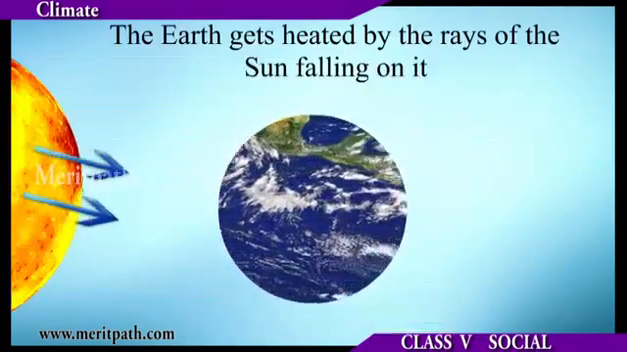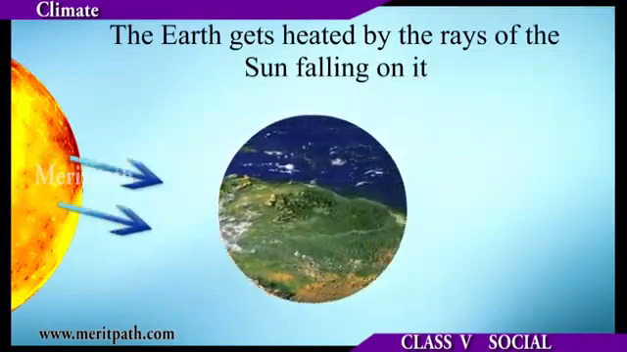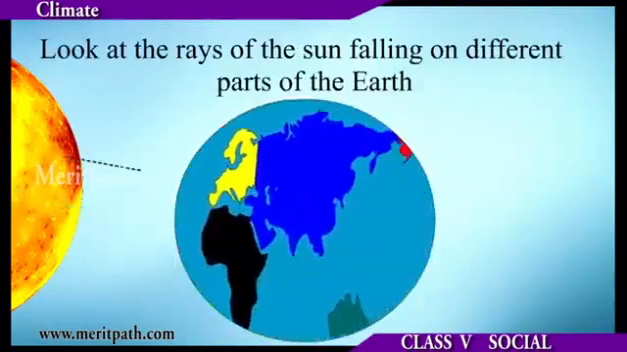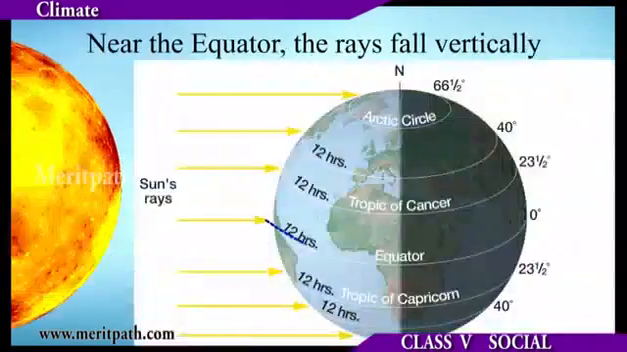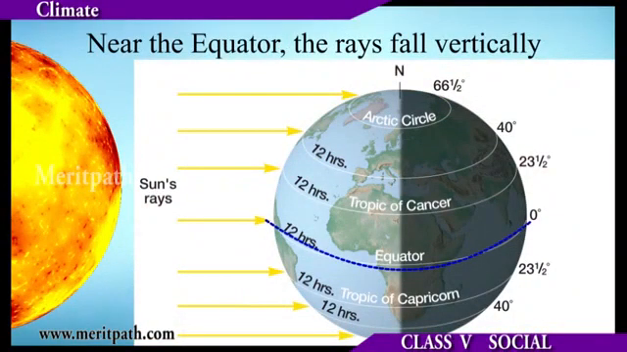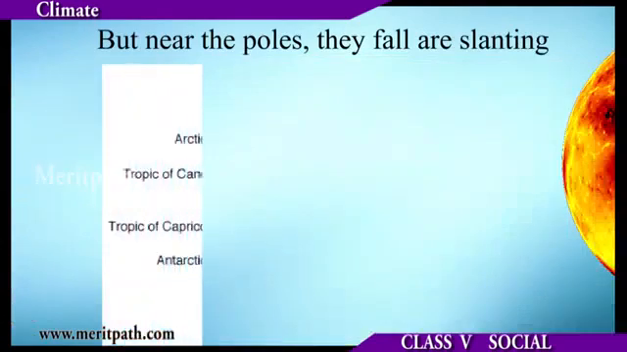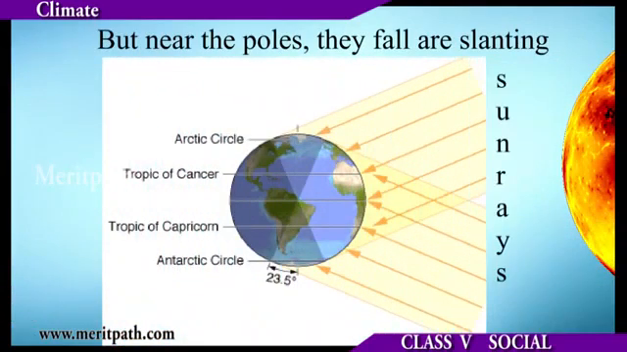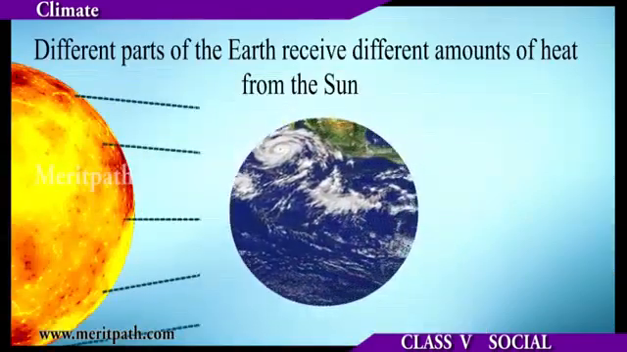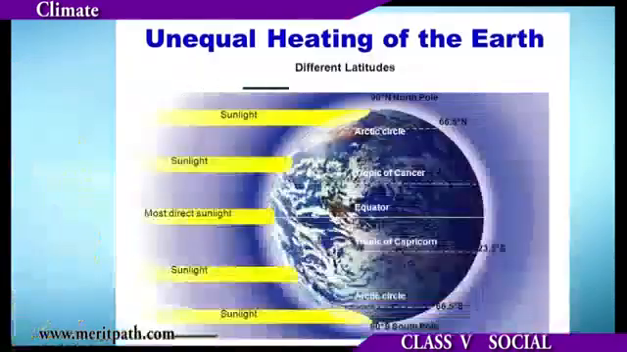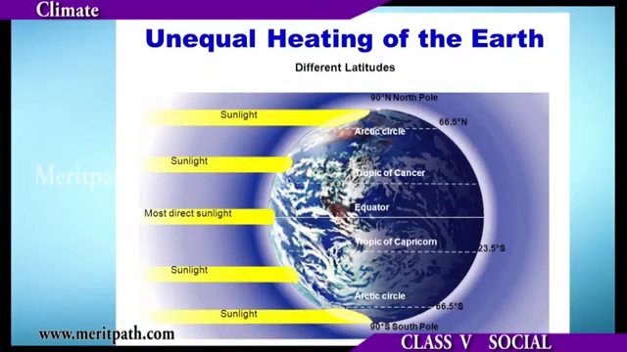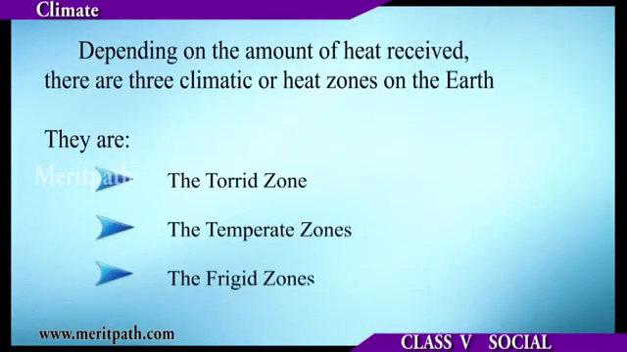The earth gets heated by the rays of sun falling on it. Look at the rays of the sun falling on different parts of the earth. Near the equator, the rays fall vertically, but near the poles they fall slanting. Different parts of the earth receive different amounts of heat from the sun. Depending on the amount of heat received, there are 3 climatic or heat zones on the earth.